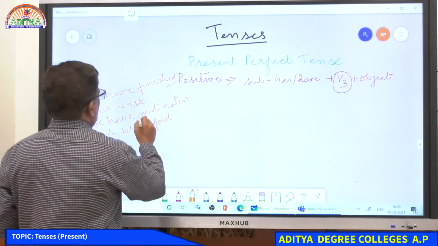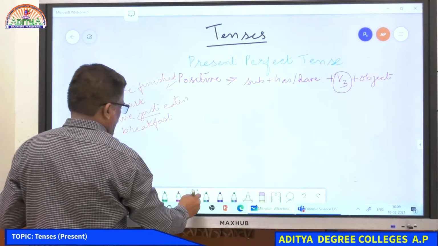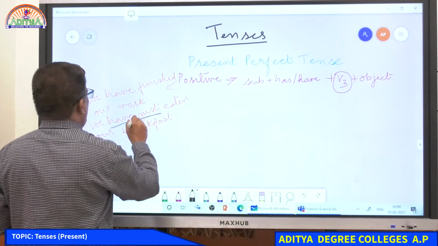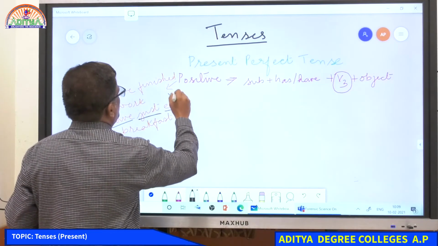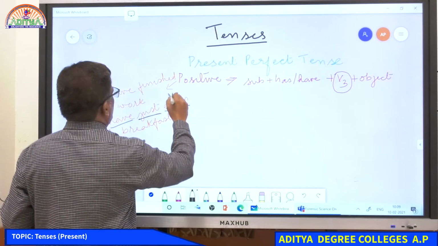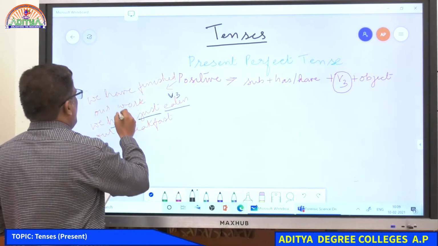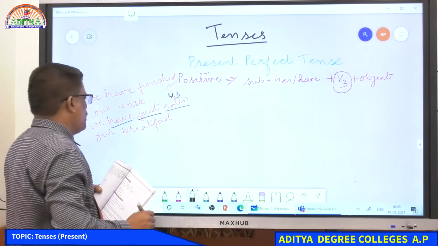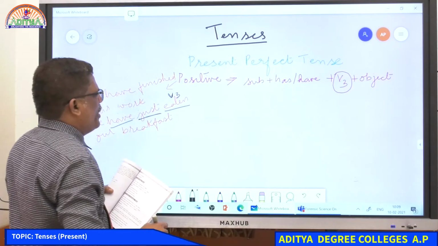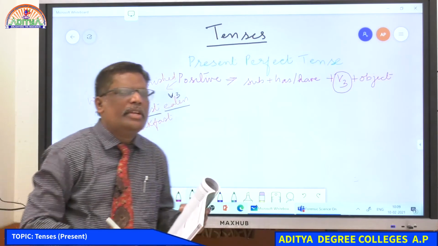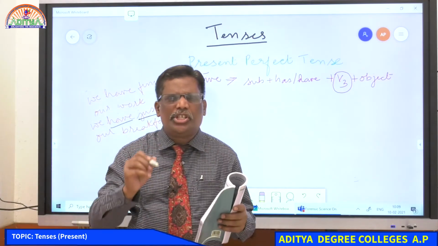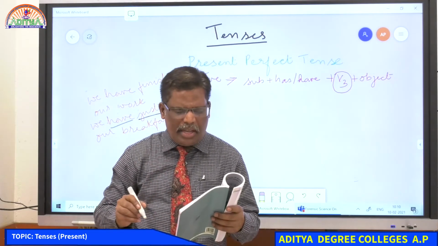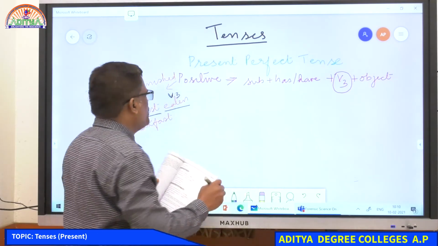See, this word just indicates that the action is happening just now, in the present. Okay, we have just, and then have, and then eaten. This is V3. Then our breakfast. We have used have, third person plural: we have eaten, we have just eaten our breakfast. Is it clear, all of you? That means they have just finished eating their breakfast a few minutes back, right? Okay, now next we'll see the negative.